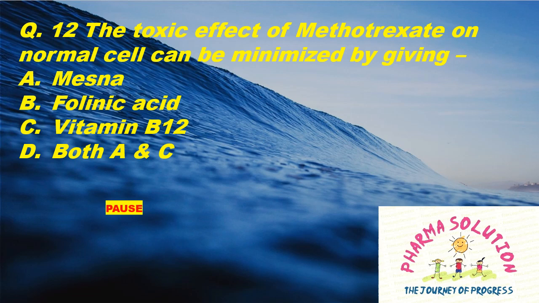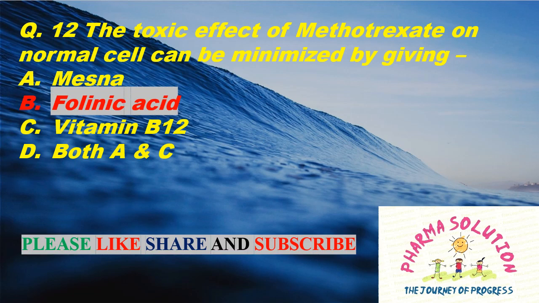Question 12. The toxic effect of methotrexate on normal cell can be minimized by giving option A Mesna, option B folinic acid, option C vitamin B12, and option D both A and C. And the right answer is option B folinic acid.